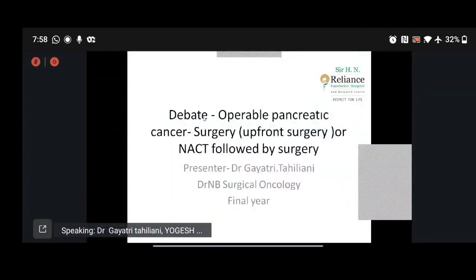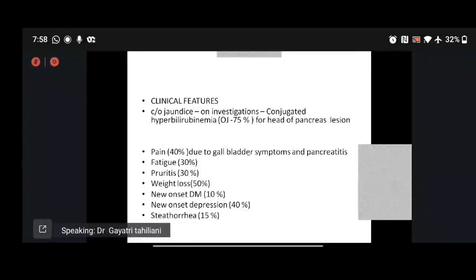From the beginning, we know that CA pancreas is a lethal disease. It's sixth in the death ratio that we have. We know that however much we try, the overall 2 year survival was very low, as said by Dr. Yogesh. But in the recent past, we also have very good data showing that the overall survival has increased. And now with the recent data of standard treatment, that is surgery with adjuvant, the PRODIGE 24 also has said that the median overall survival has gone up to 54 months.